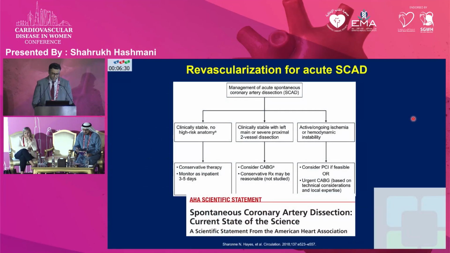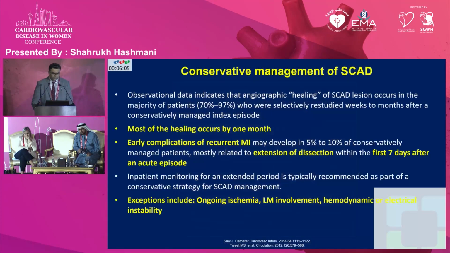Now, the management involves, if it's clinically stable, a conservative treatment strategy. For those with severe left main or proximal or two-vessel dissection, I believe conservative treatment should still be the first line, but if the symptoms are getting worse or there is hemodynamic instability and there is poor flow, then CABG versus PCI can be considered.